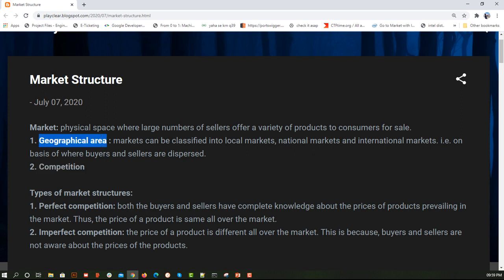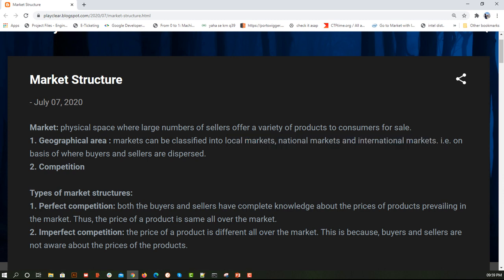Geographical area is not a complex concept. If I am importing from another country, that is, trading is happening at the international level, so that is an international market. If I am going to a neighbor's shop and buying something, that is a local market. So based on the people involved in the transaction, on the geographic level, we consider them local, national and international markets. This was pretty easy.